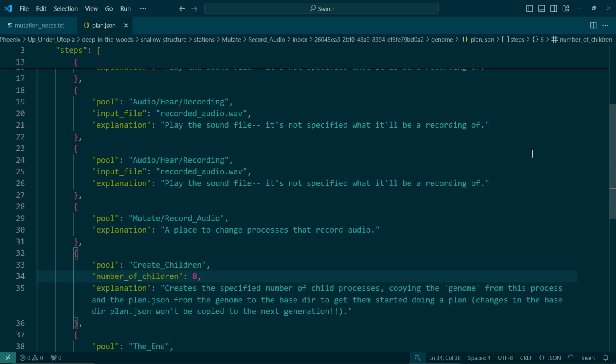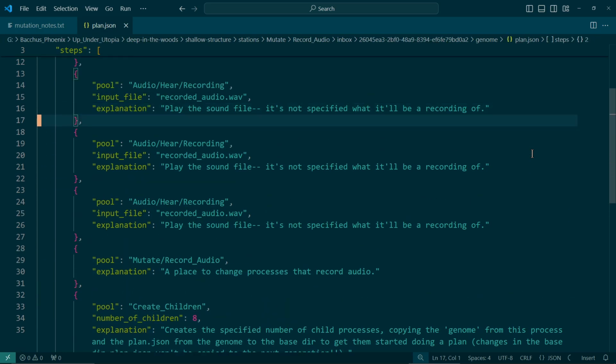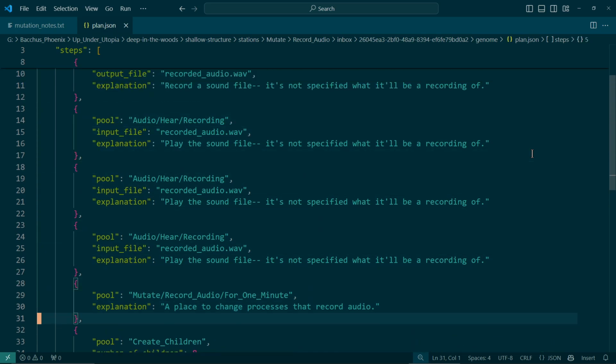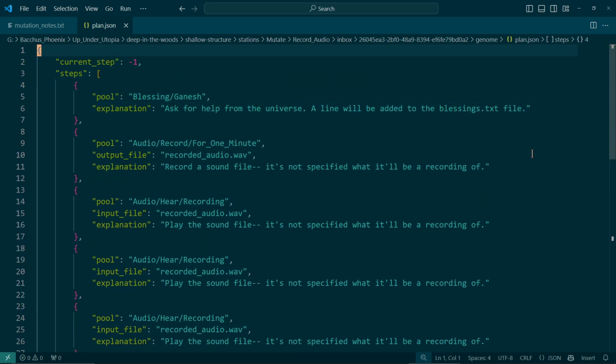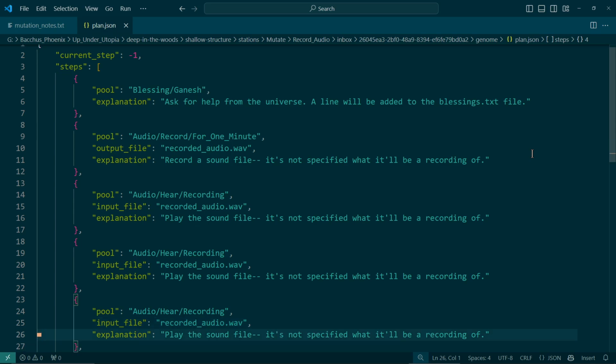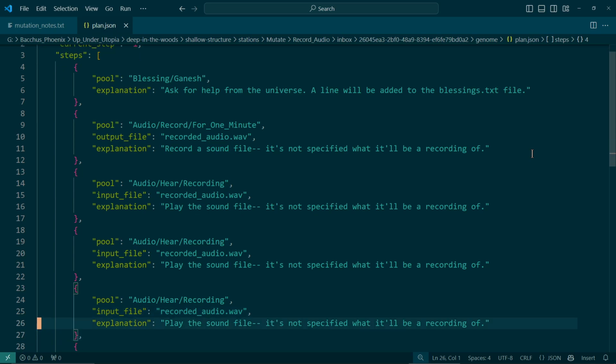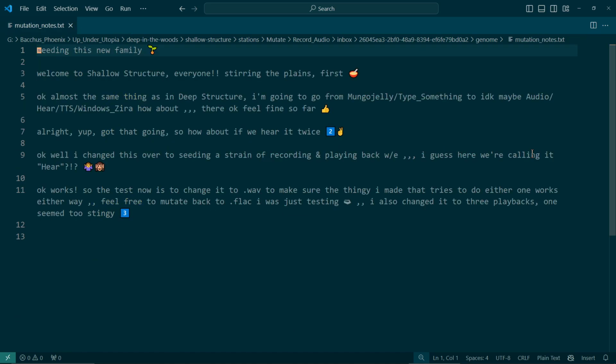And then I'm also gonna put here, I'll mark this so that it's for 1 minute, so I can find this one to change it later. Record for 1 minute. I'm top-down programming, so I'm just imagining that this place doesn't need anything. It'll create the folder and put an inbox, and that's all I need. Except I just need to make an outbox and put stuff in the outbox, and then this record for 1 minute does not exist. I have to make that exist.